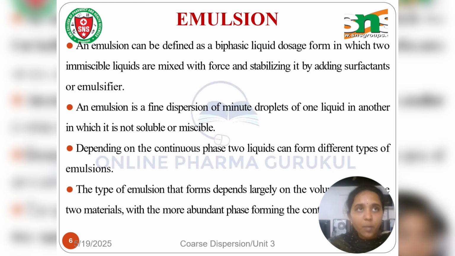Depending upon the continuous phase, the two liquids can form different types of emulsion, depending on the volume of the two materials, the dispersed phase and the continuous phase. In an emulsion, two immiscible liquids are present: one liquid is converted into fine droplets, that is the dispersed phase, and the other liquid is called the dispersion medium.